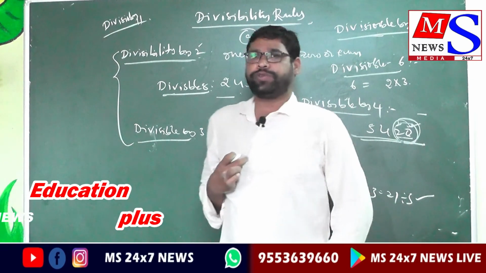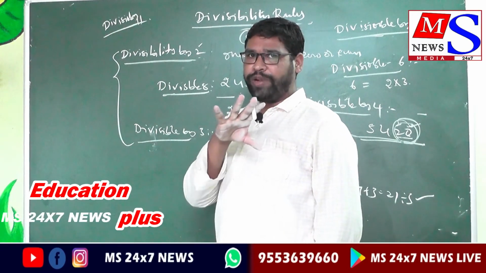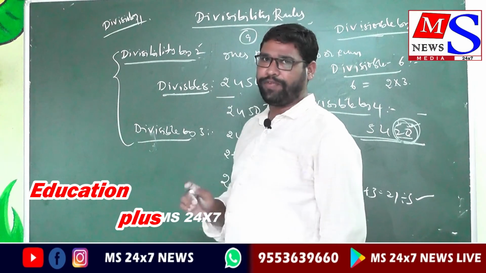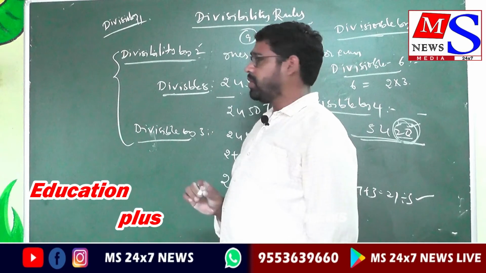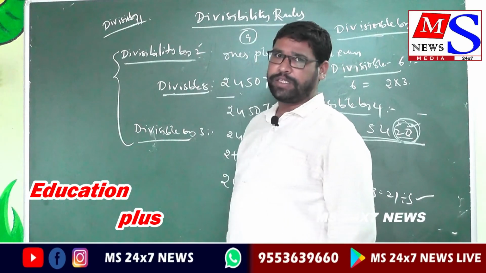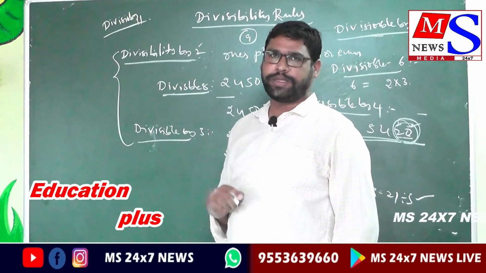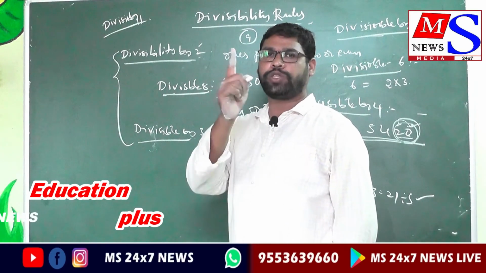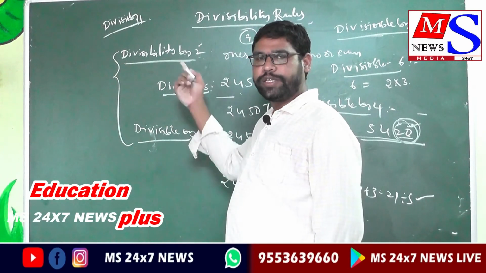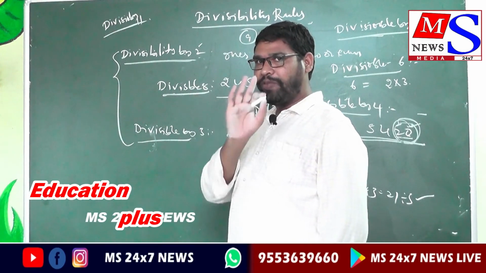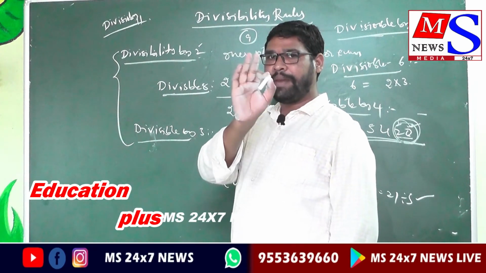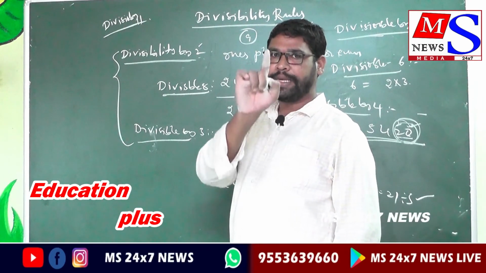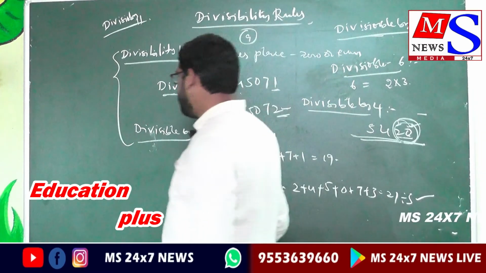A number is divisible by 11 if the sum of its places, not digits, is considered: the sum of even places is equal to the sum of odd places, or the sum of even places minus the sum of odd places is 0. I am very clear, it is not even numbers and odd numbers. I am saying only even place and odd place.